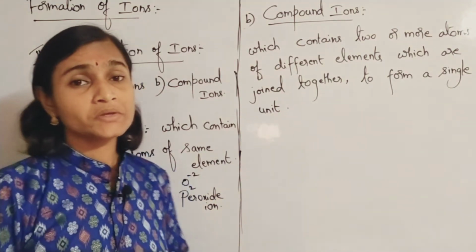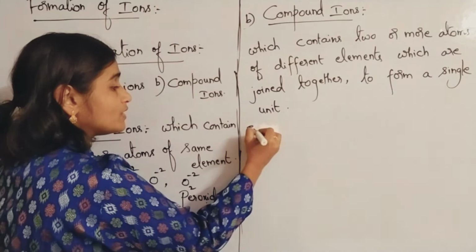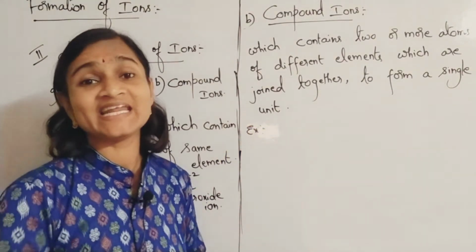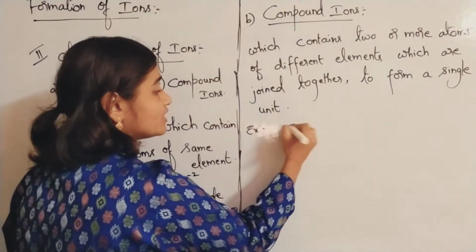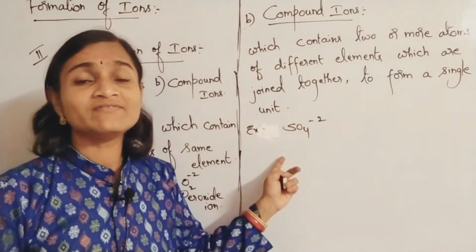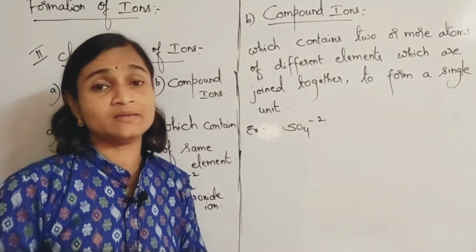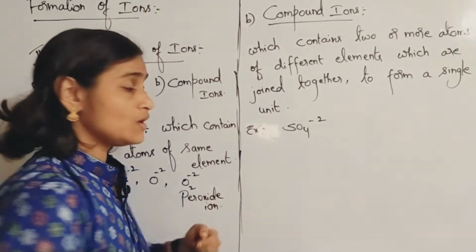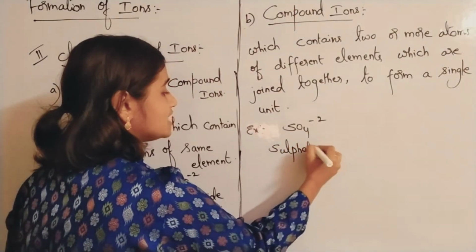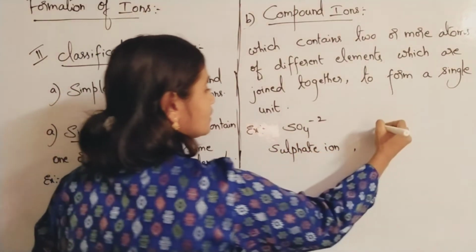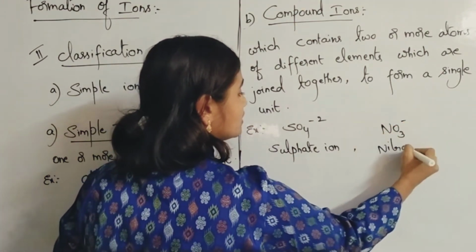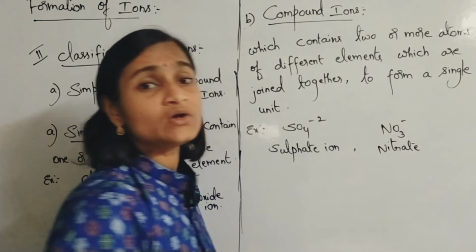Examples of compound ions are the sulfate ion and the nitrate ion. What is the sulfate ion? SO4 minus 2. Here sulfur is there and 4 oxygen atoms are there, both of different elements. SO4 minus 2 is the sulfate ion. NO3 minus is the nitrate ion. Here nitrogen is different, oxygen is different.